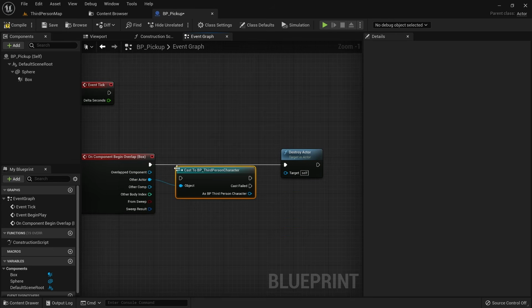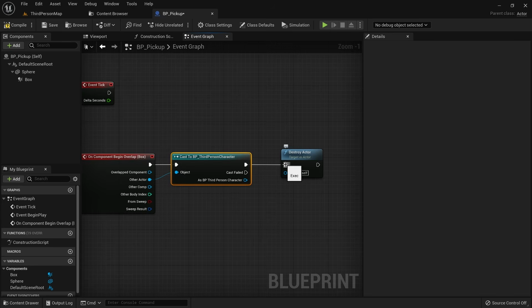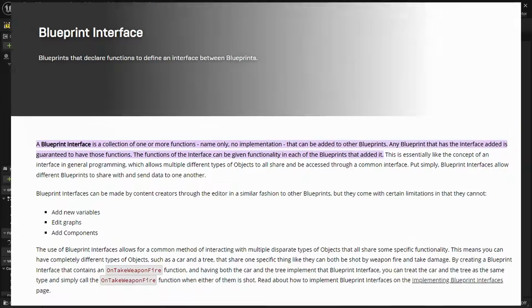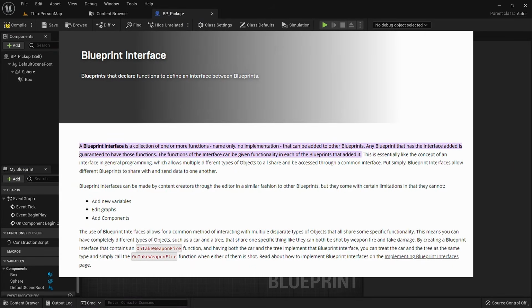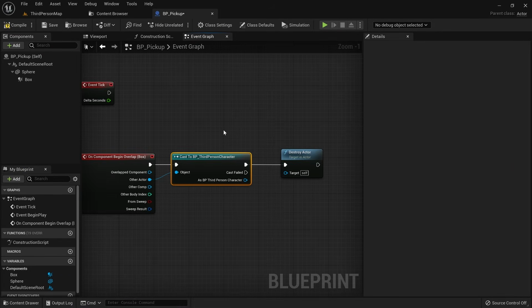Casting is again another deep topic that extends the scope of this video, but in simple terms it will check if the other actor can be converted to a third person character or not. Casting is actually quite computationally heavy and will also create a hard reference, so as you become more experienced you'd often want to use an interface instead. But for your first couple of games you really don't have to worry about it.